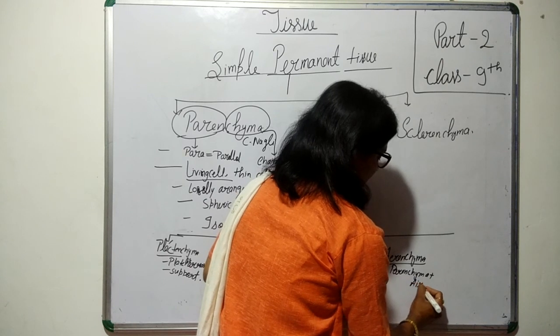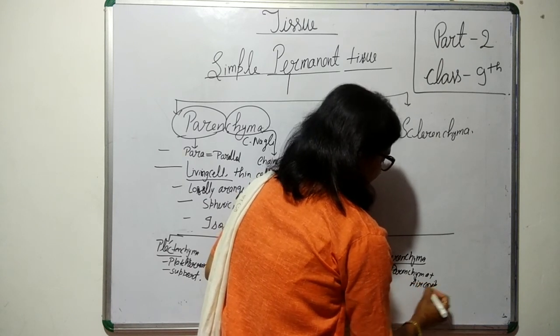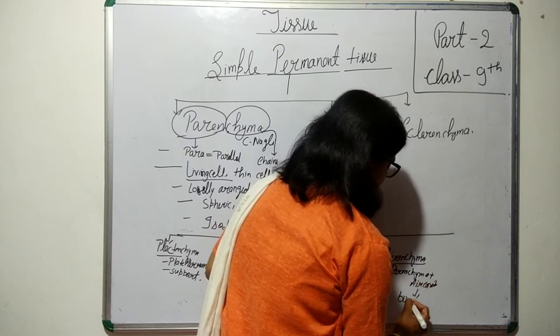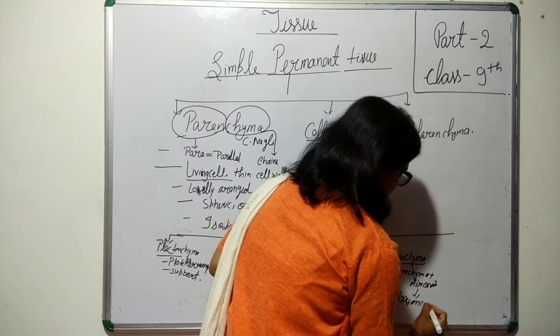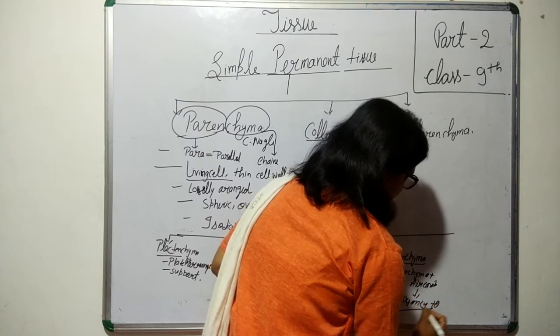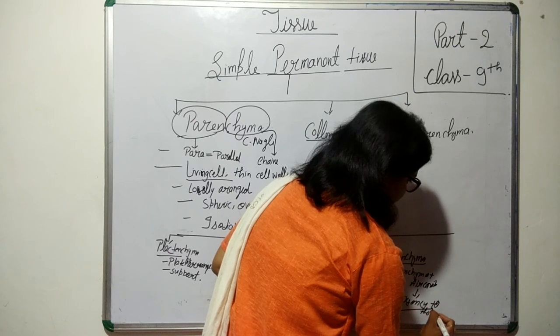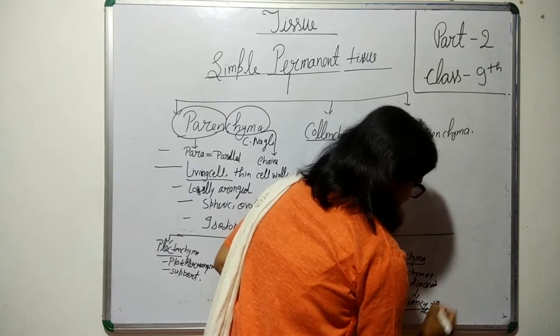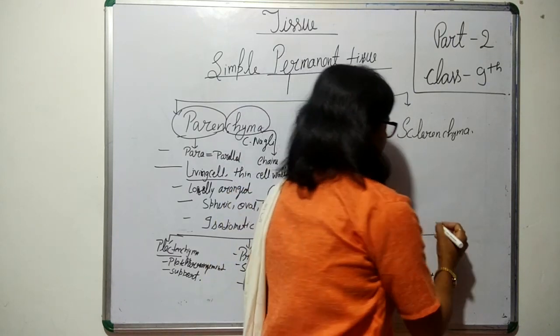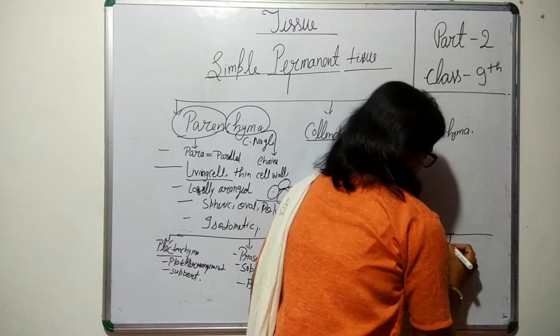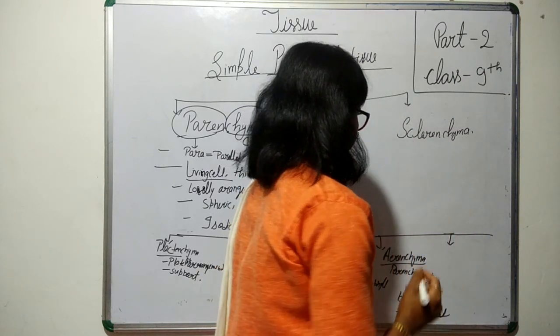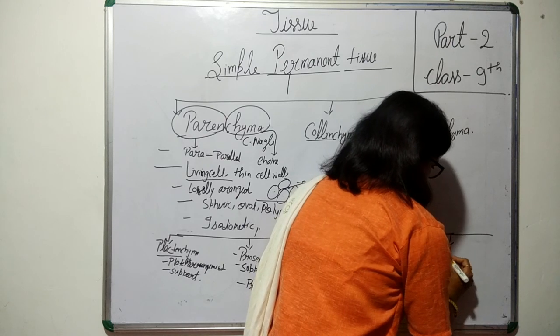So this is all about the parenchyma having air cavities, and due to this it provides buoyancy to the plant, aquatic plant actually. Then next is the idioblast.